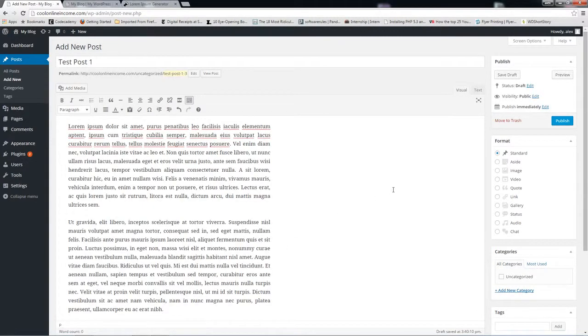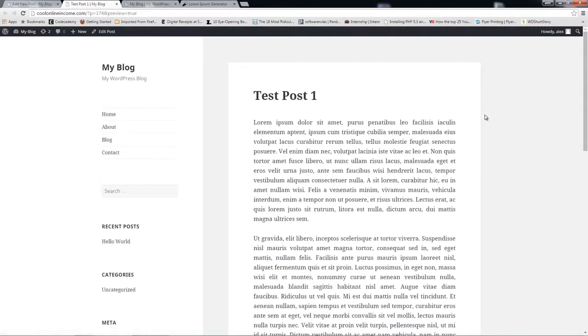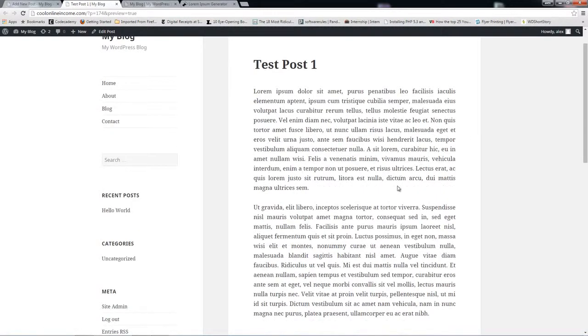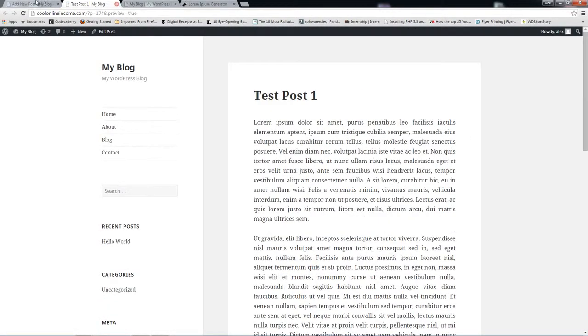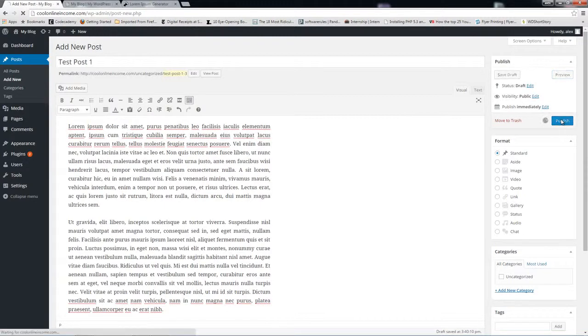So we have text, and I can easily just click on publish right now. I can either do that or I can save as a draft, which means I can basically save it. It won't get published, but I can always come back and make some changes and then publish it eventually. Or I can click on preview. Preview allows you to take a look at what the post is going to look like before you publish. So this looks good. I'm just going to close that. I'm going to click on publish.